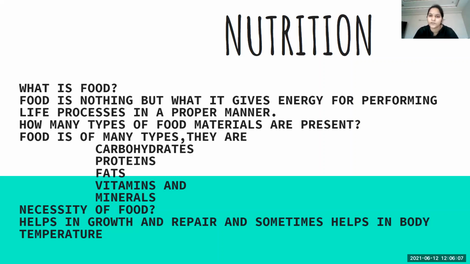How many types of food materials are present? Food is of many types. They are carbohydrates, proteins, fats, vitamins, minerals, and these are the types of food materials. What is the necessity of food? It helps in growth and repair, and sometimes helps in maintaining the body temperature also.